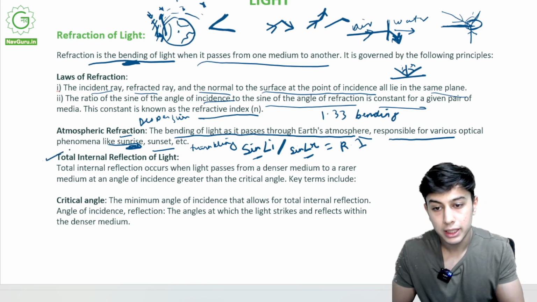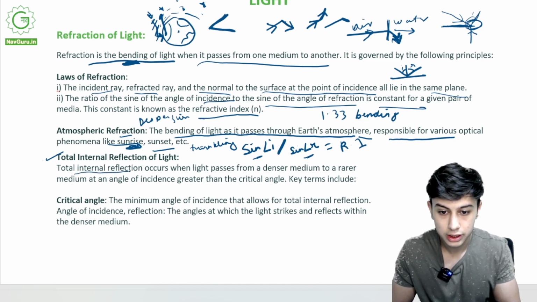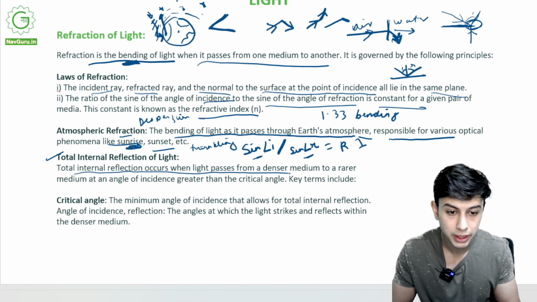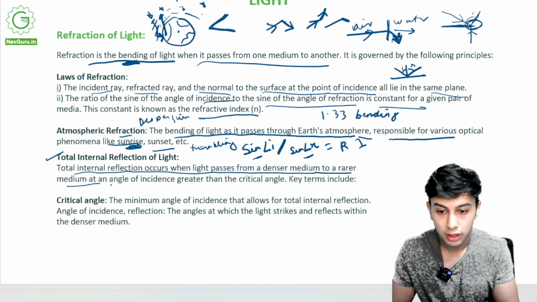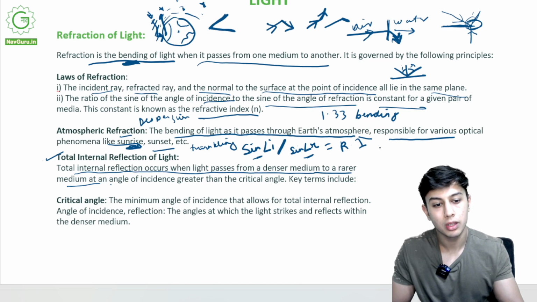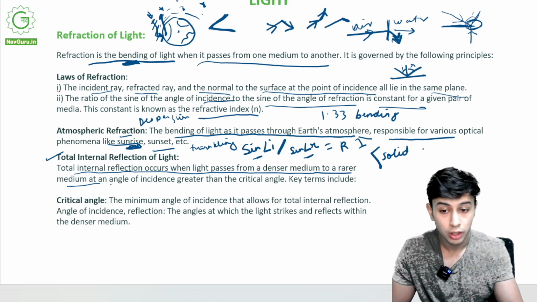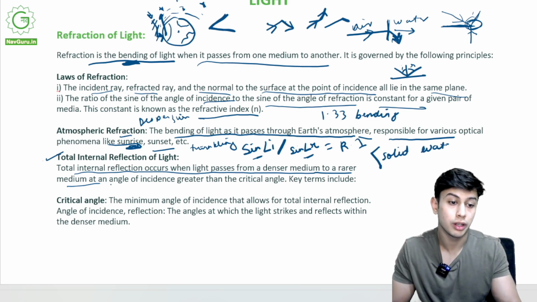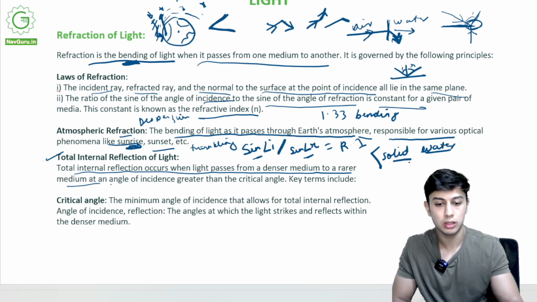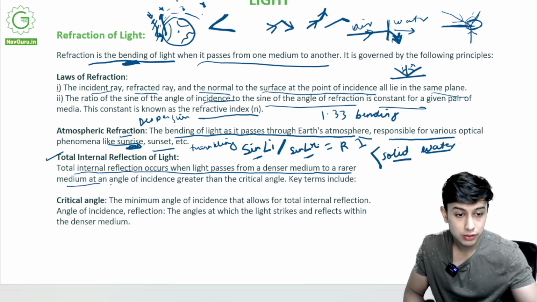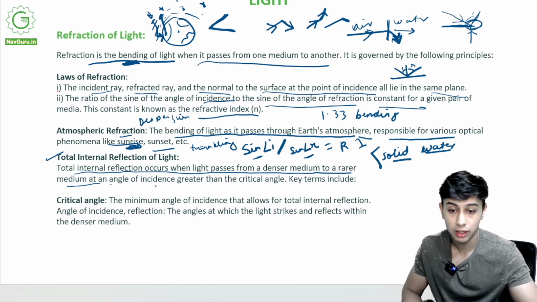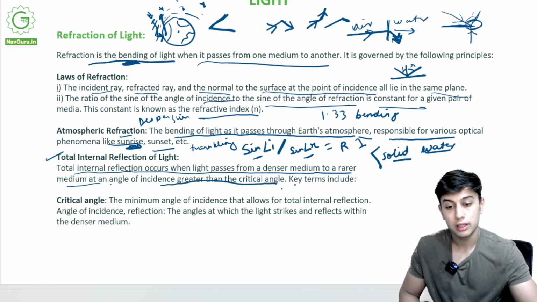Another application of refraction is total internal reflection of light. Total internal reflection occurs when light passes from a denser medium to a rarer medium. What is a denser medium? A solid. What is a rarer medium? Water. Rarer means lighter, less dense. When light passes from a denser medium to a rarer medium at an angle of incidence greater than the critical angle, it is total internal reflection.